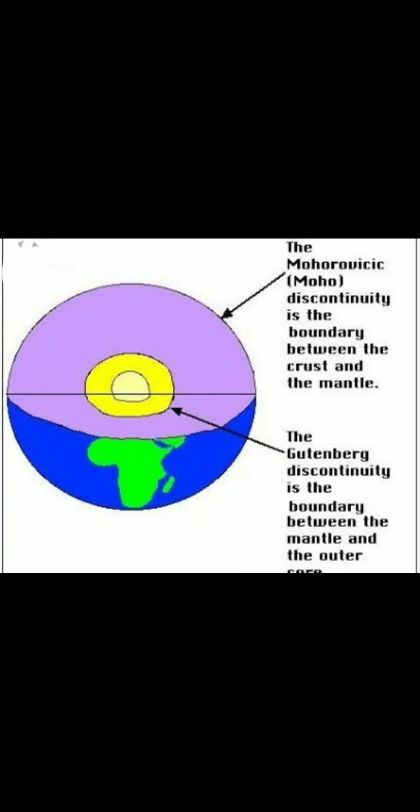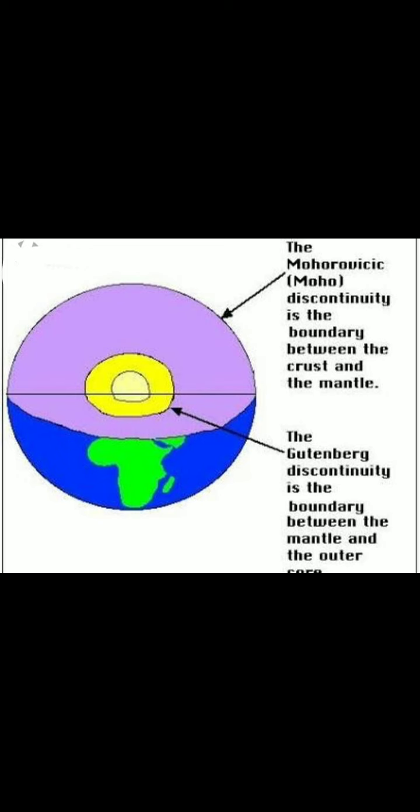Now if you notice the second one, the Gutenberg discontinuity, it is a boundary between the mantle and the core, that is the second and the third layer, the innermost layer. Right? It is a boundary between the two. The depth is about 2800 kilometers, and here there is an abrupt change in the seismic waves.